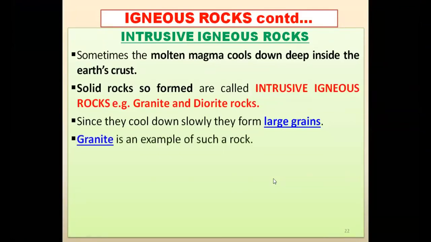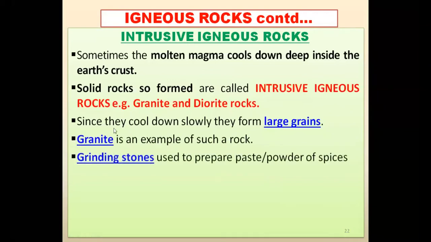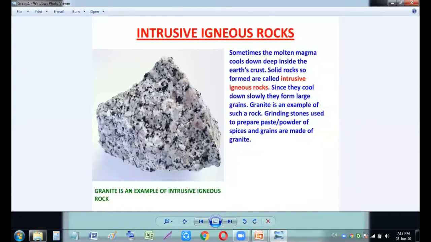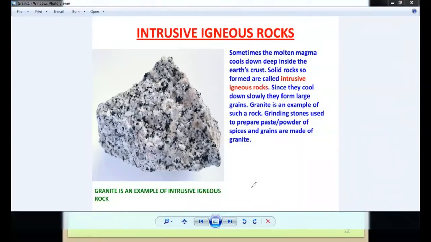Let us move next. Granite is an example of such a rock. Let me show you that granite also, my dear student. You can see over here, granite is an example of intrusive igneous rocks. और इसके structures को आप गौर से देखेंगे मेरे students, my dear students, then you will see over there that this granite rock is having large structure, like the holes are large over there. और ये ग्रेनाइट से क्या बनाते हैं? ग्राइंडिंग स्टोन्स और also हम लोग बना सकते हैं इसकी मदद से.